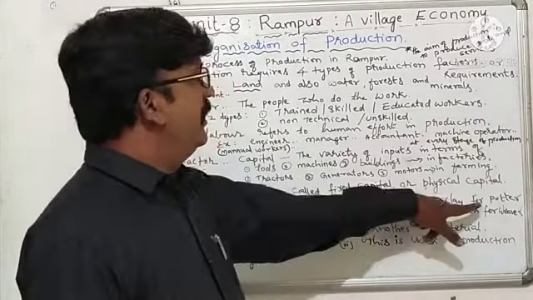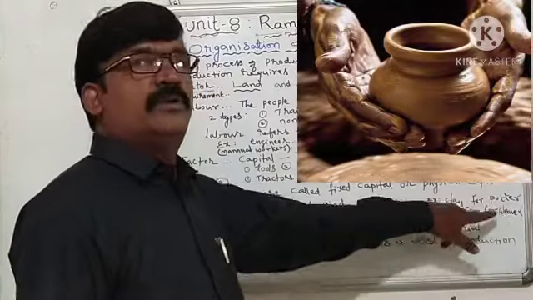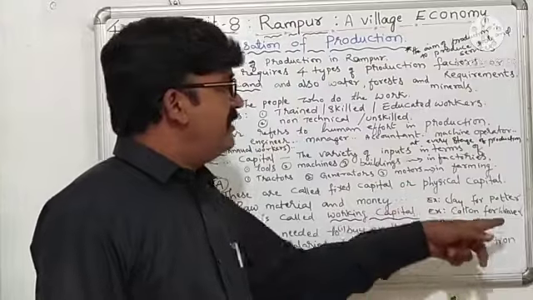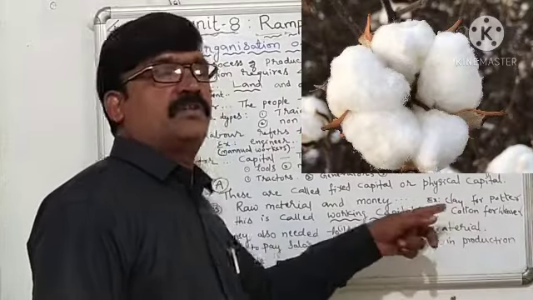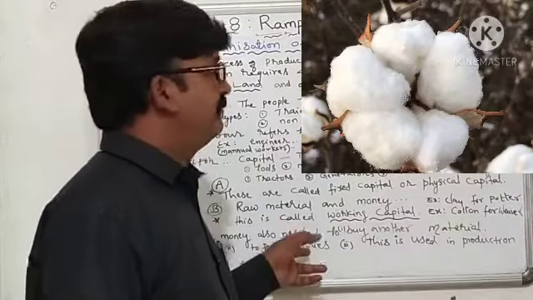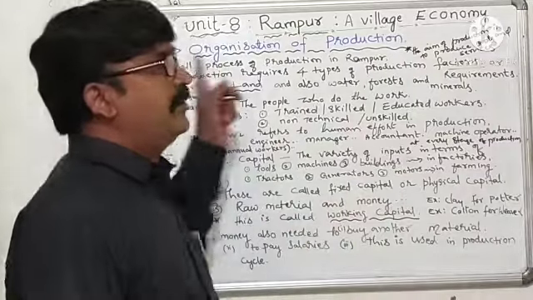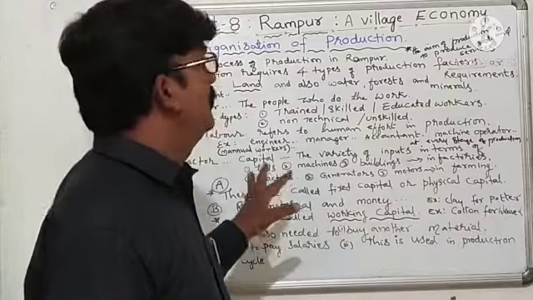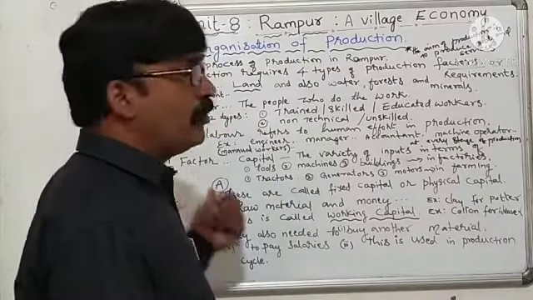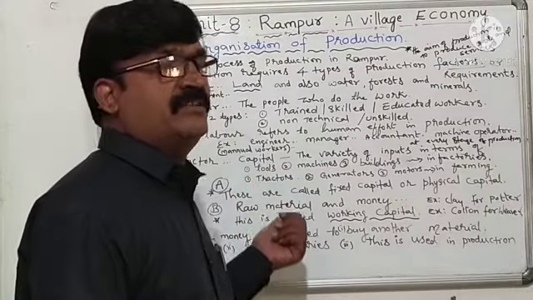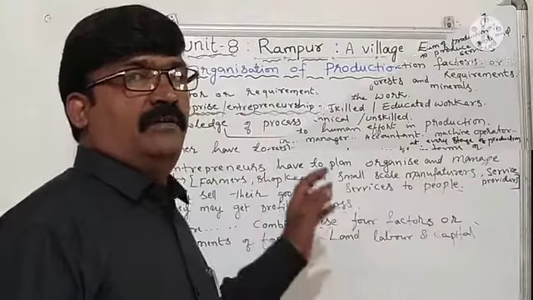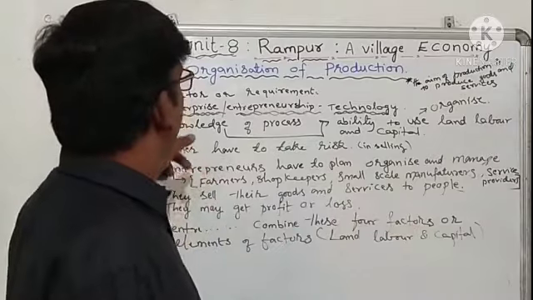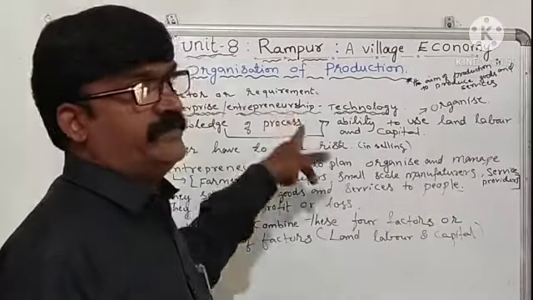For example, if a potter is there to produce pots, he needs clay. If the weaver is there, he needs cotton to produce cloth. So students, these are the production factors that all work together for a production system. Let us discuss the 4th point also, that is enterprise or entrepreneurship. In organization of production, there is one more factor, that is enterprise or entrepreneurship.